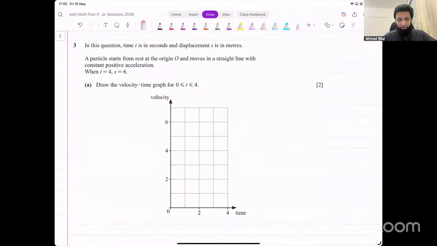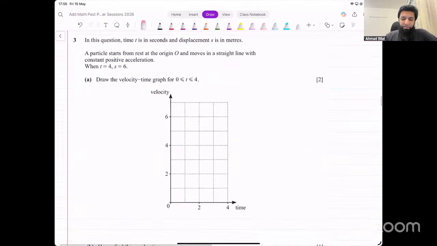Achha, let's look at the next part now. Question number 3. In this question, time t is in seconds and displacement s is in meters. A particle starts from rest at the origin O.